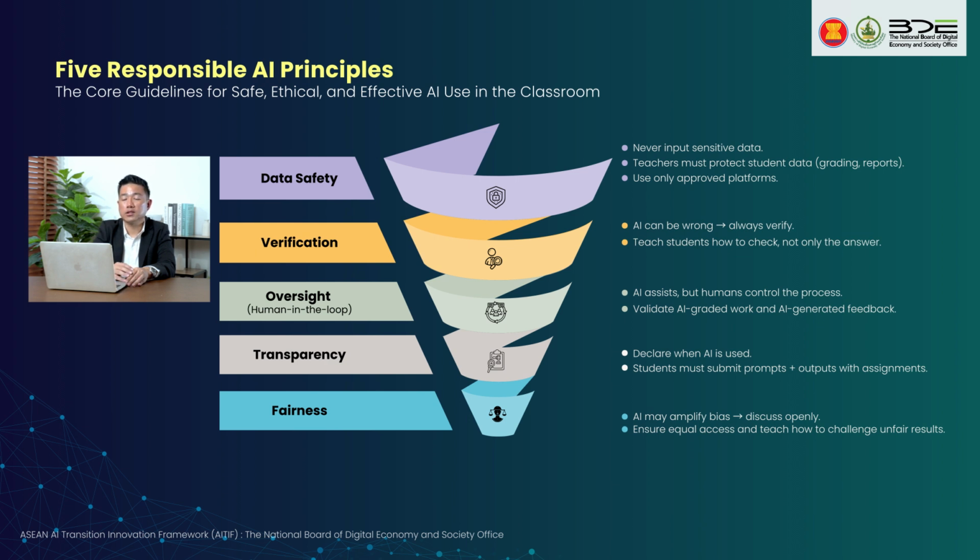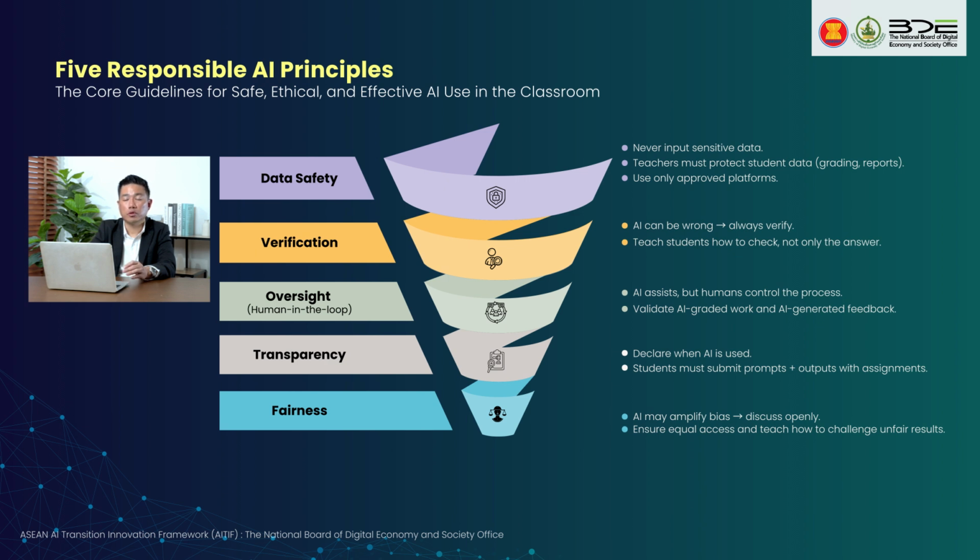First one, data safety. Before using AI, student and teacher need to remember that whatever you prompt in is not private. AI can collect your input and also learn from your input. So the first rule: never put sensitive information like name, student ID, or personal details in the tools. Teachers, most importantly, need to protect student data when using AI for grading or reports. Always check the school policy and use approved platforms only.